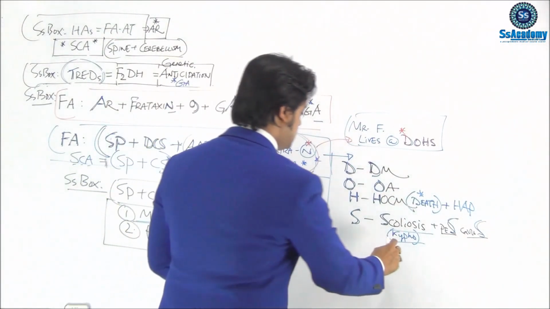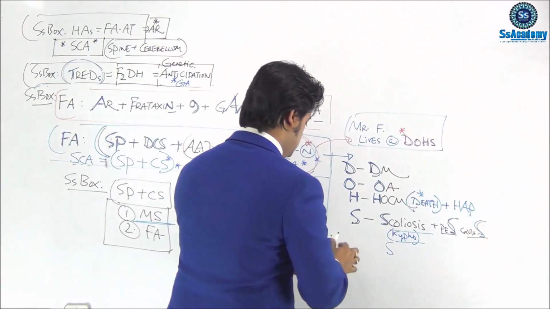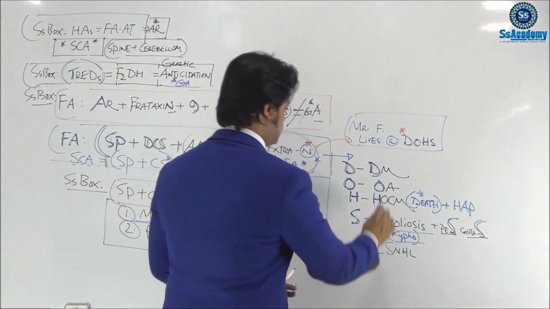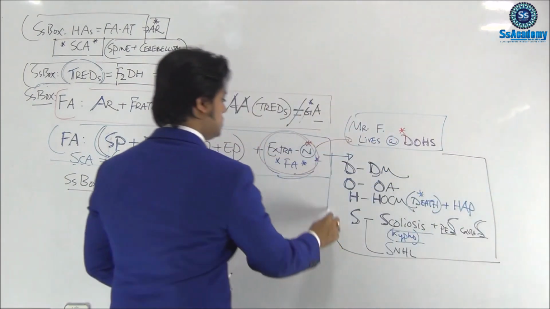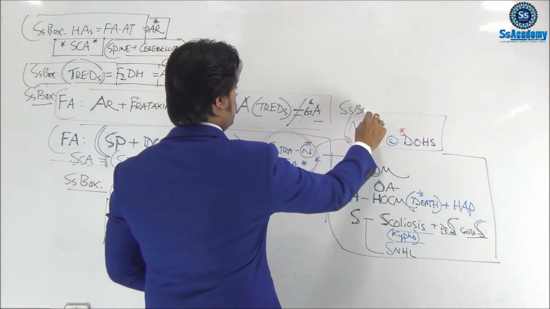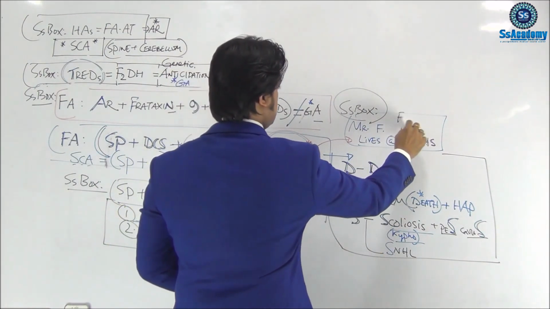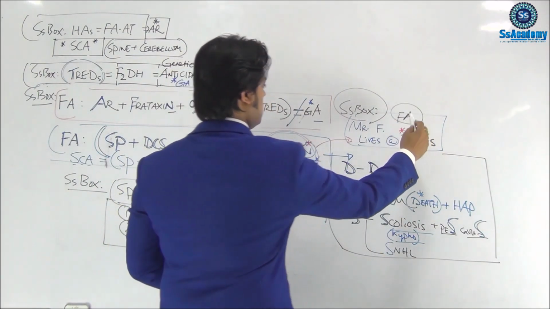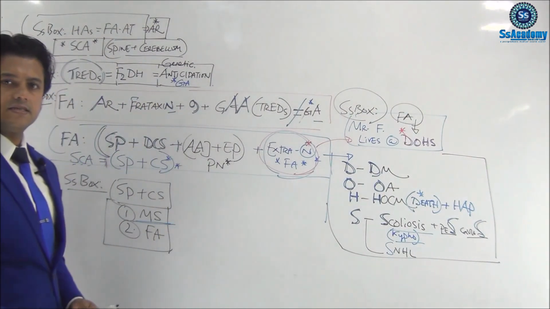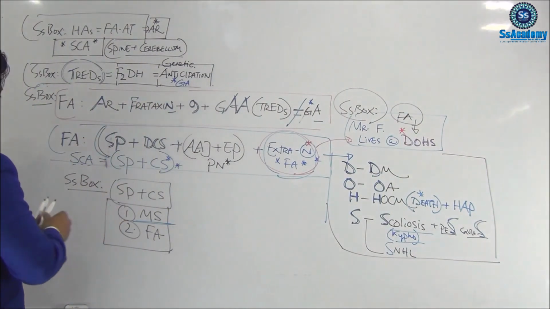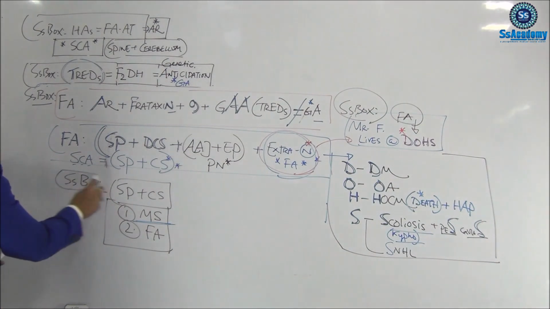And sometimes they have sensorineural hearing loss, for the S. So this is another SS box for the extra-neurological features of Friedreich's ataxia: DOHS. I hope, my dear, you are getting the features of Friedreich's ataxia.